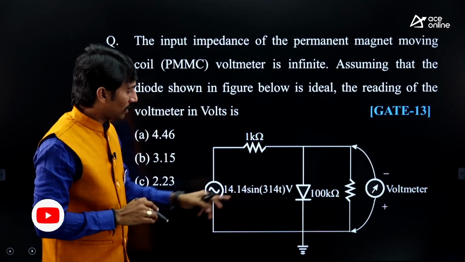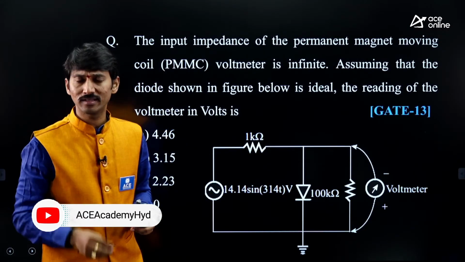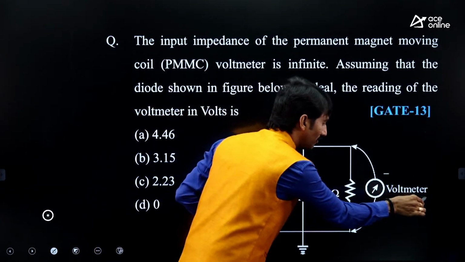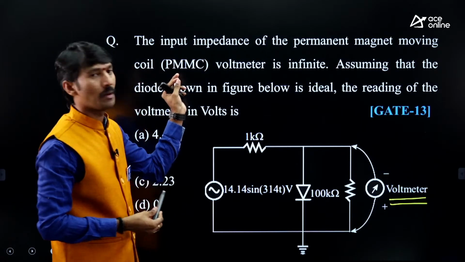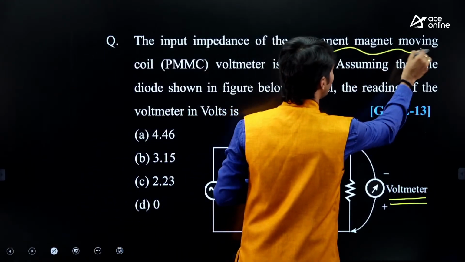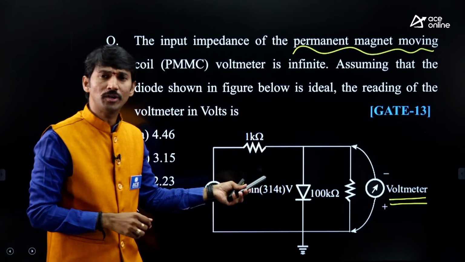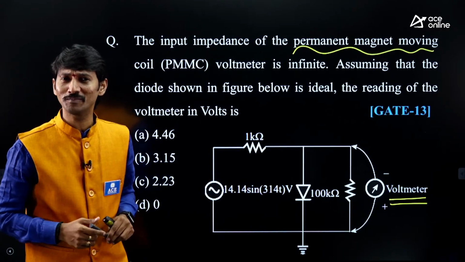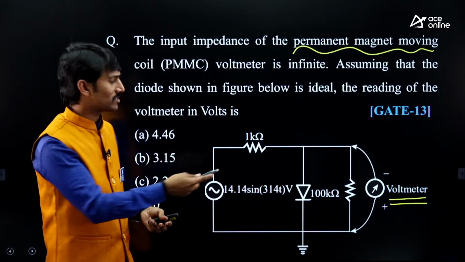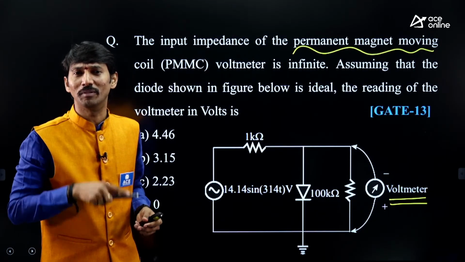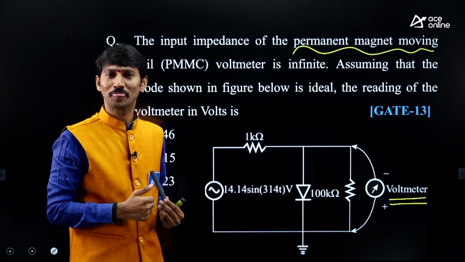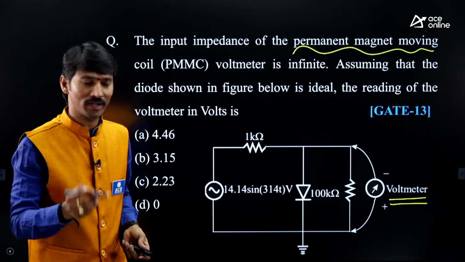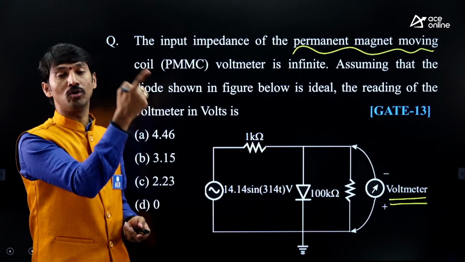Sir, the moment you see this diode, it means analog electronics or EDC, generally speaking. Sir, this circuit is connected with a voltmeter. This is simply a permanent magnet moving coil (PMMC) instrument. So in order to answer this, you need to have diode basics and PMMC details with you. It is also a combination question. Measurement with respect to the diode, this is generally called a rectifier type PMMC instrument. The rectifier is the electronics part, PMMC is the measurement part. So therefore, a combination question. But I'm not taking all these into our weightage.